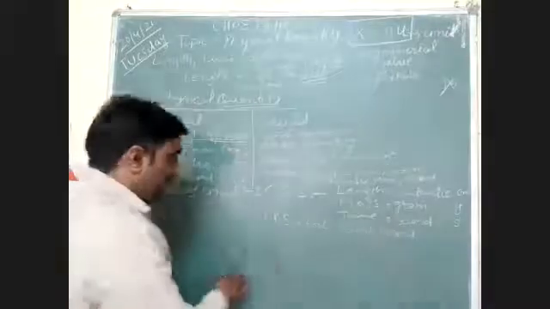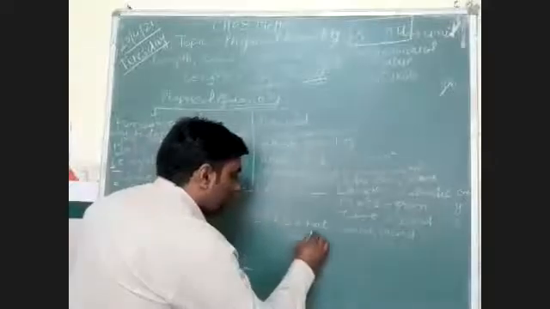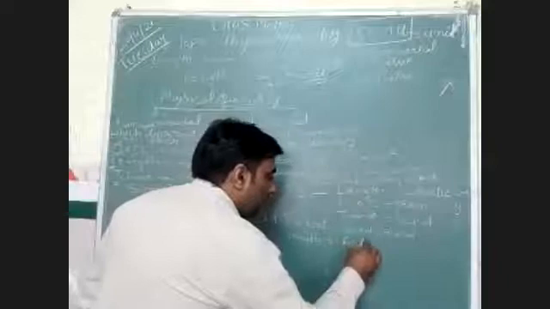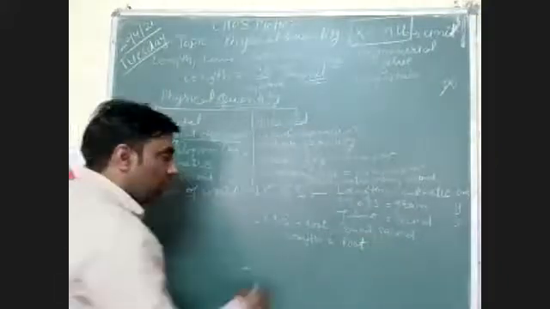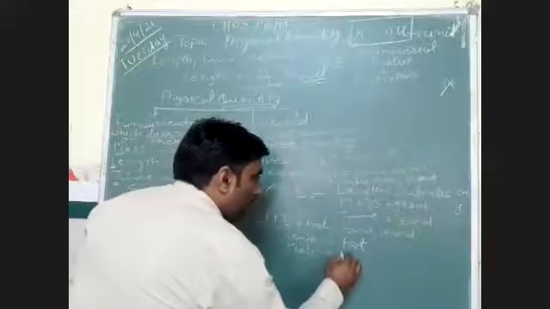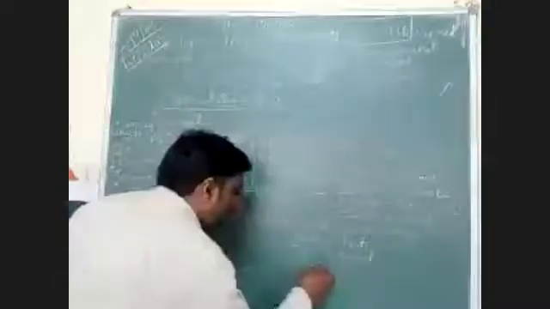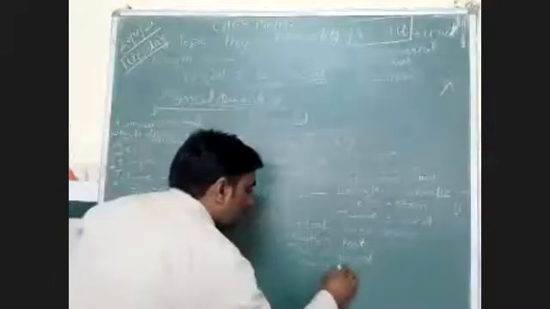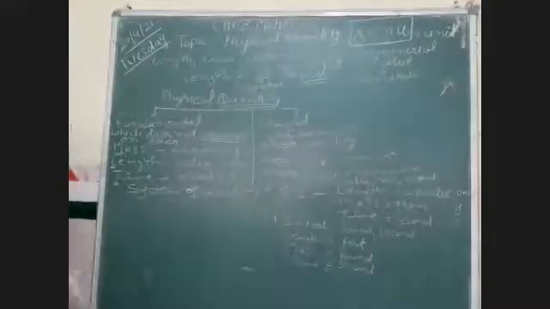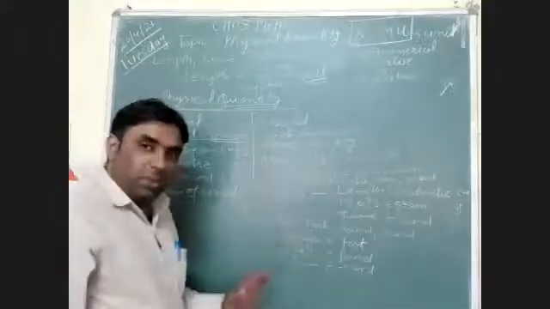So we can easily write that in the FPS system of units, length is measured in foot, mass is measured in pound, and time is measured in second. So you can easily differentiate between these systems of units.